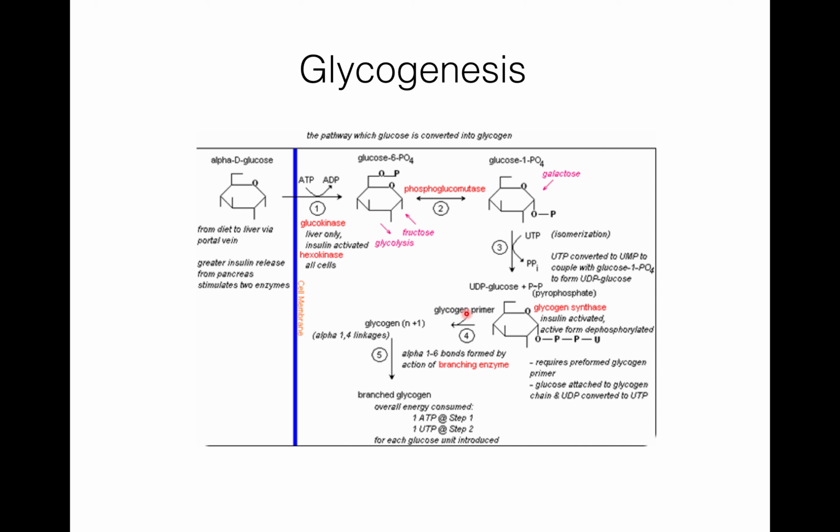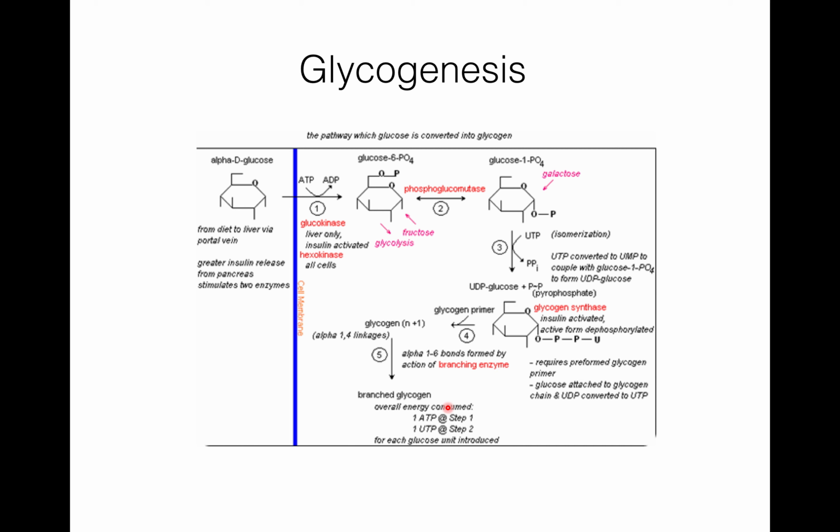This forms glycogen n plus 1 with an alpha 1,4 linkage, and then the branching enzyme acts and alpha 1,6 bonds are formed with the help of the branching enzyme, and branched glycogen is formed.